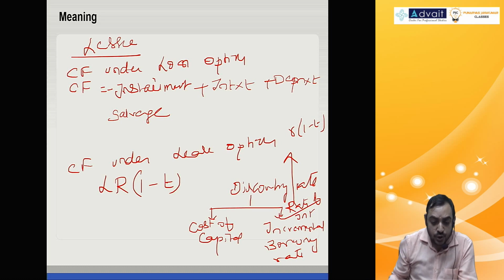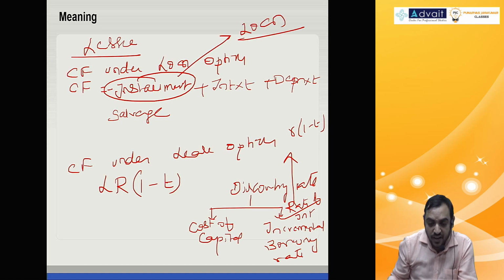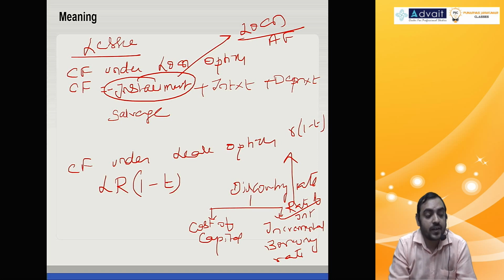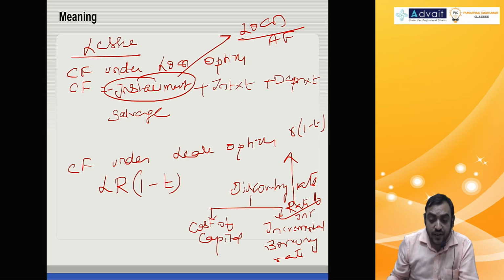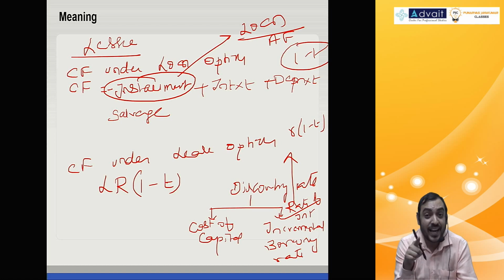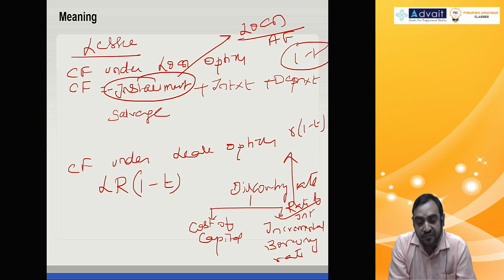And sometimes the installment amount will not be given. In such a case, you should do loan divided by annuity factor. When you do annuity factor, don't do 1 minus t, because installment is before tax. So rate of interest and annuity factor should also be before tax. If installment is not given, loan by annuity factor.